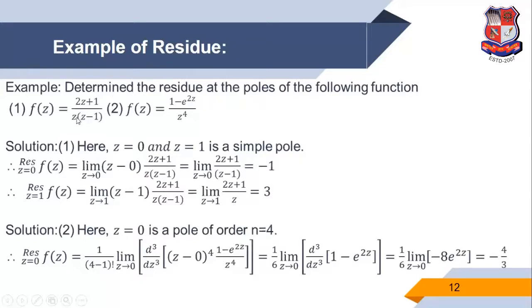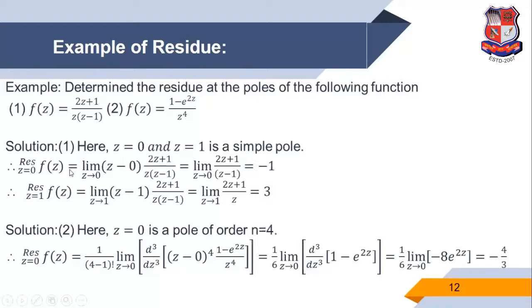Also, we observe z is equal to 0 where the power is 1, and the factor z minus 1 power is 1. So both are simple poles. Now both are simple poles, so we use technique number 1 for finding the residue at the point z is equal to 0 and z is equal to 1 of this function. So first we find the residue at z is equal to 0 of f of z.